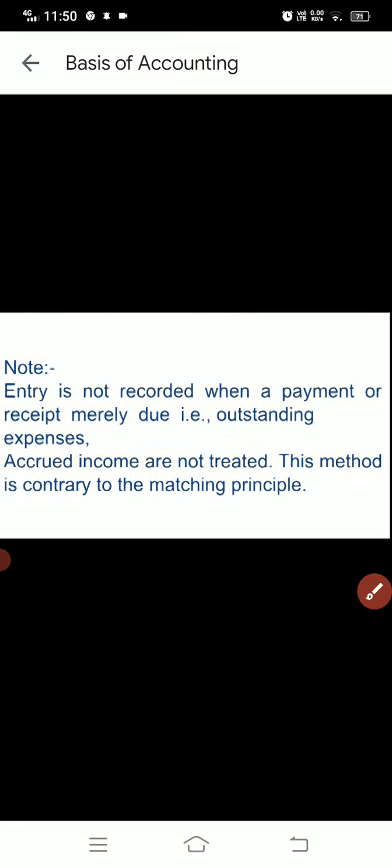Okay, so there is one important note related to this concept: an entry is not recorded when a payment or receipt is merely due. If there are outstanding expenses, meaning the expenses are incurred but not paid till now, that will not be recorded in cash based accounting, because the actual payment is not done, and actual payment is involved in this.